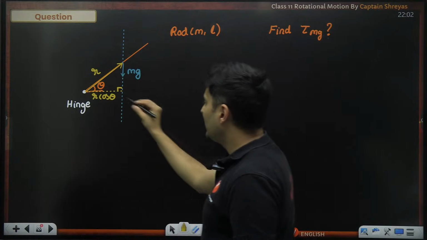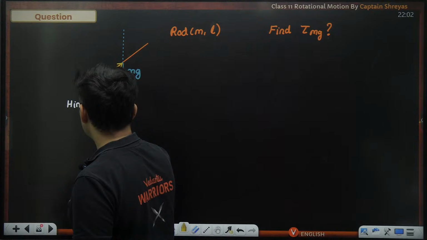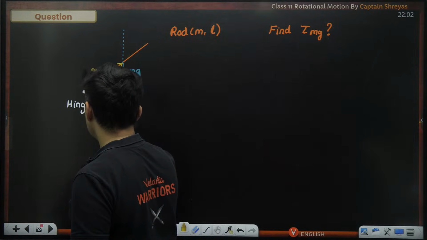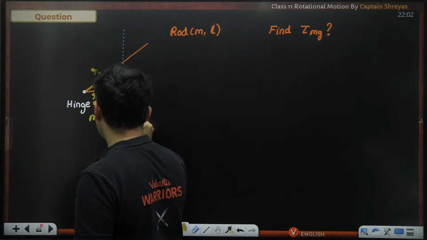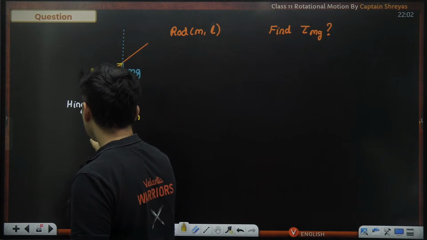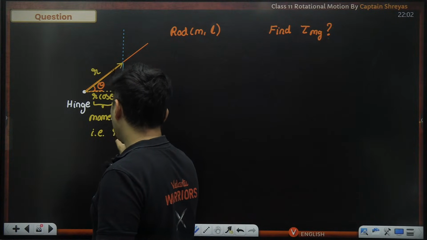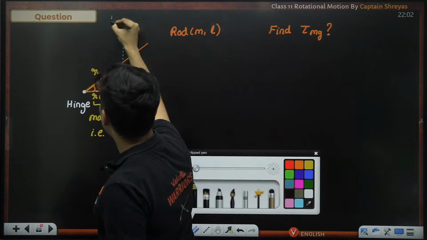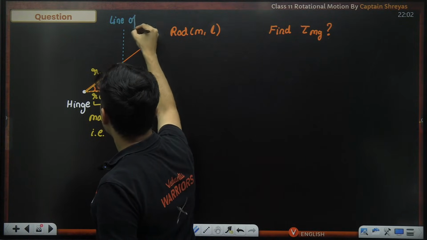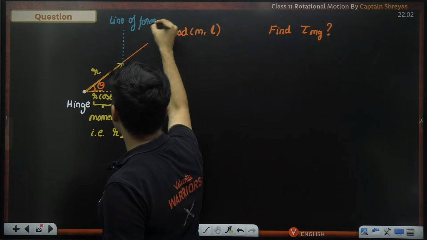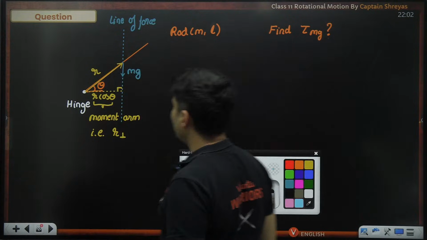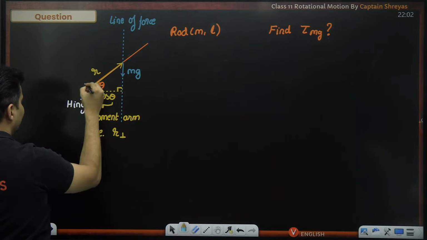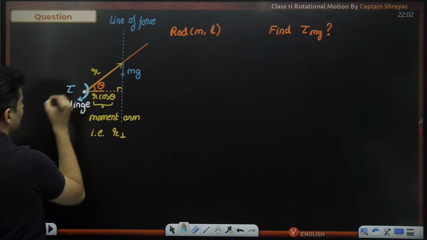Cool. Now this r cos theta is the moment arm. If you notice, this is your moment arm, which is nothing but your perpendicular distance. And that dotted line was your line of force. So if I have to measure the torque, this force will rotate it like this. So the torque will be in this direction. This will be the torque.